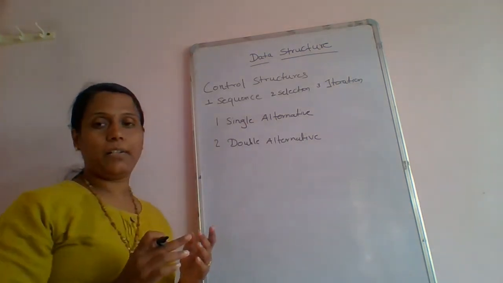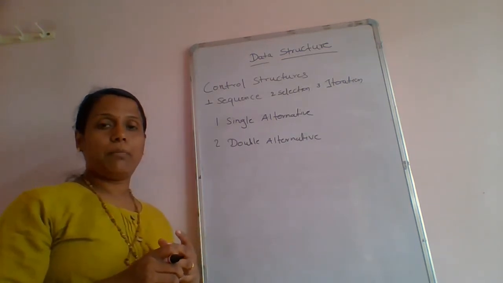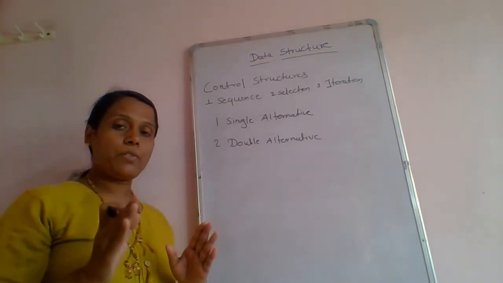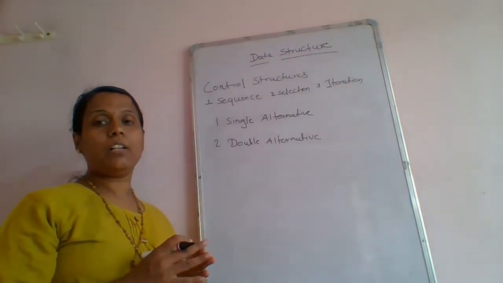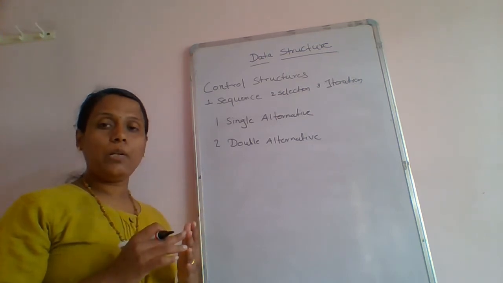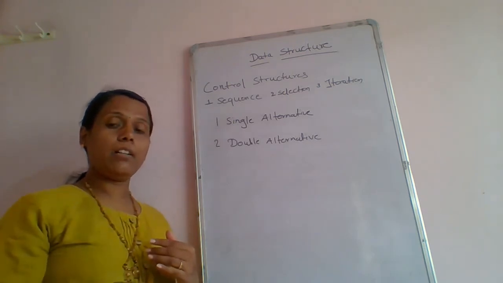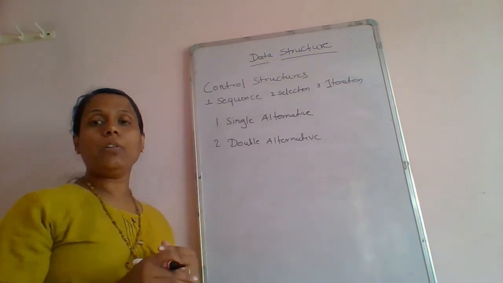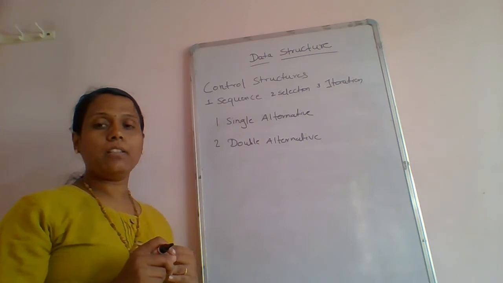Now what is the single alternative? We know the different control structures in a C++ program or any other, but we'll see C++. There are different types of control structures, conditional and iterative. When we consider the conditional control structures, there are the if, if else, nested, and the switch case statement. These are the conditional ones. Why can we say conditional? Because we provide a particular condition and depending on that condition, it will execute that particular program.